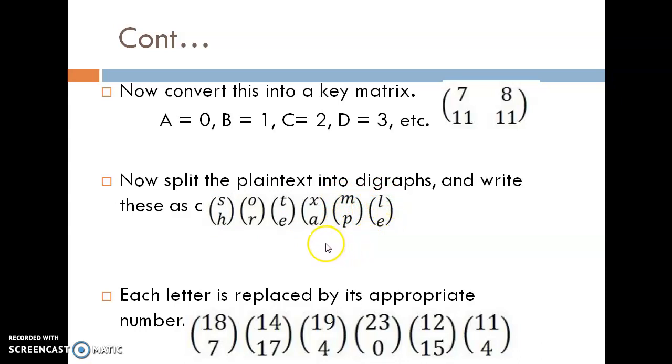Now convert the letters into the appropriate numbers. So if we start A from 0, then the value of S is equal to 18, the value of H is equal to 7, the value of O is equal to 14, the value of R is equal to 17. Similarly, the value of L is equal to 11 and the value of E is equal to 4. Now convert each pair of the letters into the ciphertext using this key matrix.